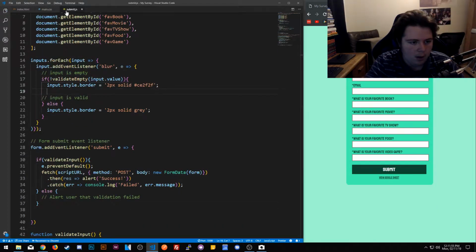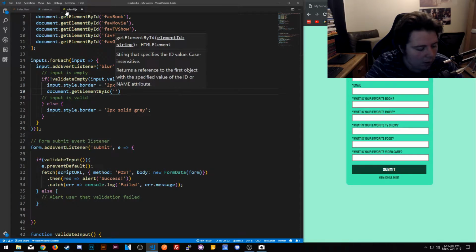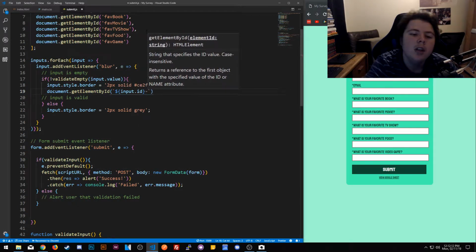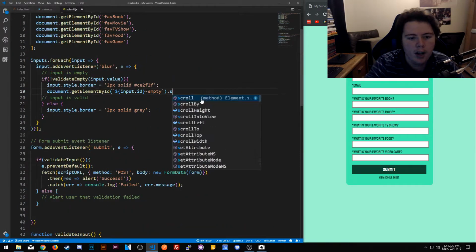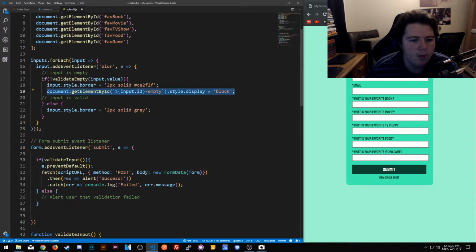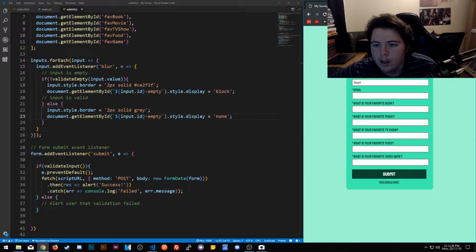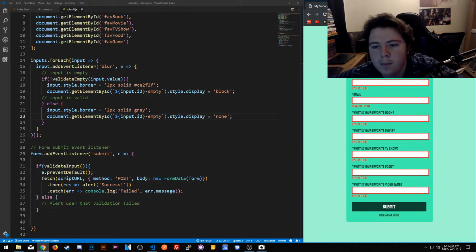Now you come here and we say document get element by ID, this is to one of these input.id, and we'll put dash fail dash empty, right? Dash empty now. Say style display equals block. And the same thing down here, except we will put this in none. This should work, yes. Okay, so none is empty text.